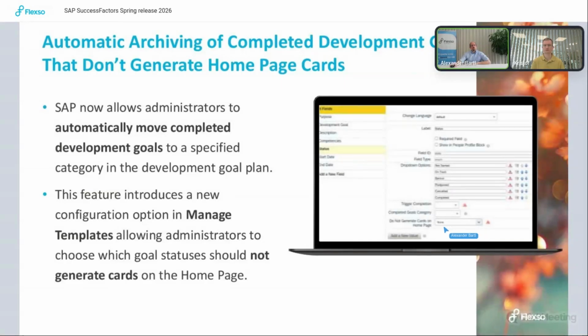What cannot be done is to select the same status in the do not create and in the trigger completion drop down. Then you get an error, but normally that should not be necessary because there's just one that is triggering completion, and then you can have one or more marked to not create the homepage cards.